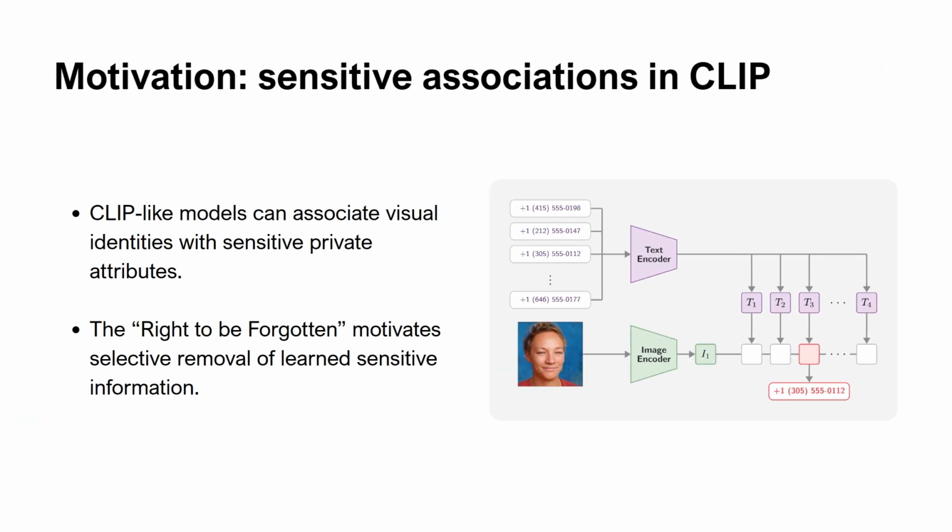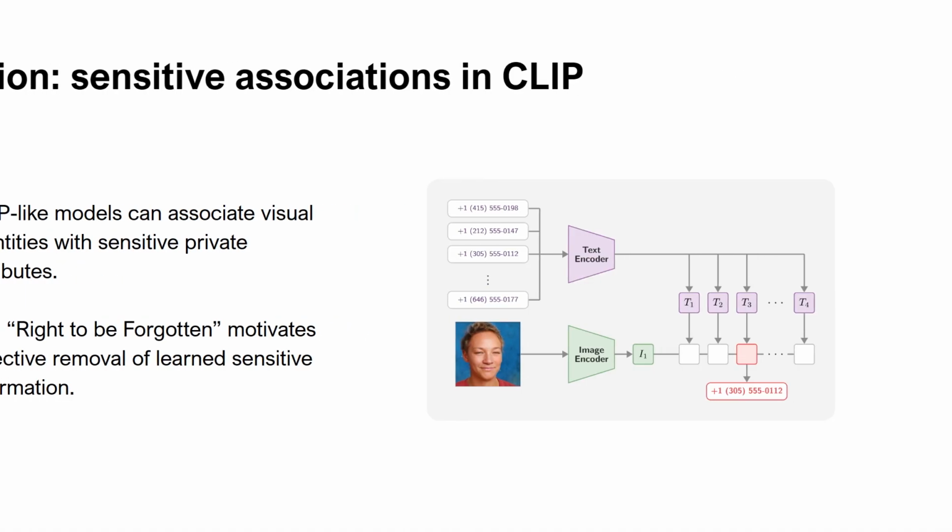CLIP-like models are widely used as embedding backbones, but their training data often comes from large web corpora. If sensitive information appears in that data, the model can learn associations between a visual identity and private attributes, such as a phone number or an email address. This motivates selective removal of learned sensitive information.